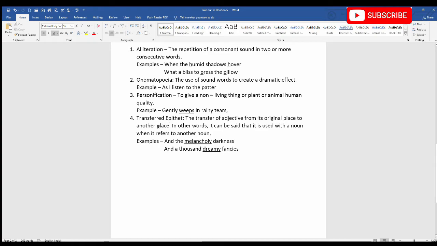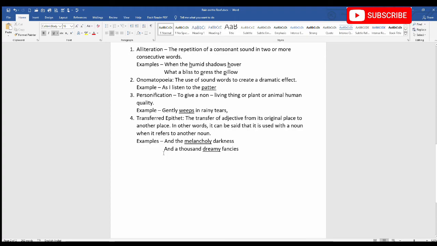The adjective is transferred from its original place to a new place. What does it mean? We all know adjectives are used before nouns. So, when it is transferred from its original place, that is, it is used with a different noun, which is something unusual, it can be said that it's an example of transferred epithet.